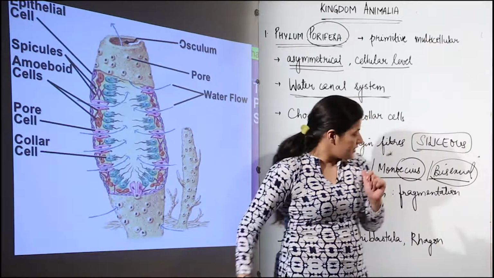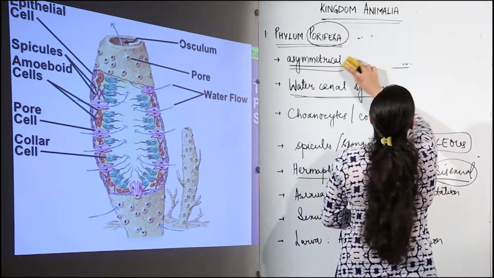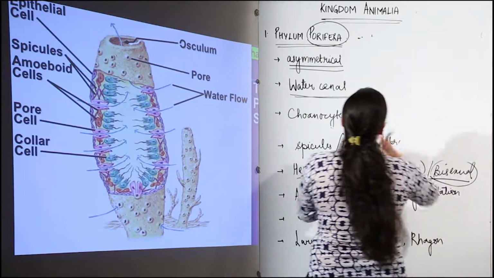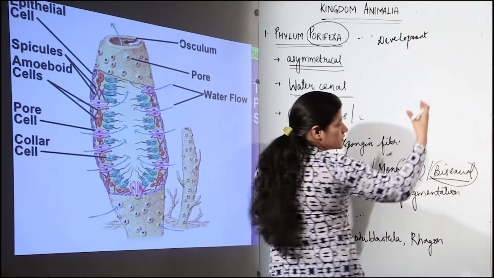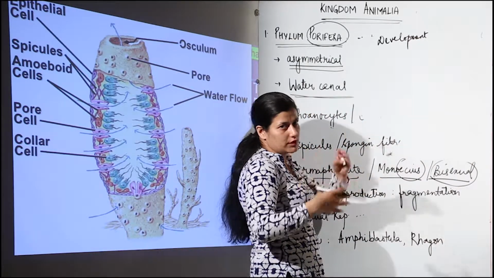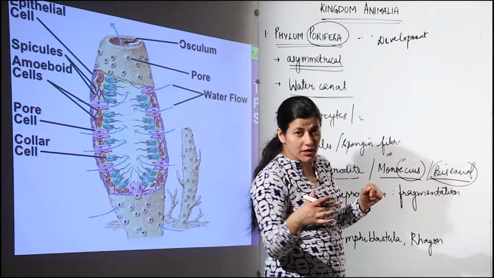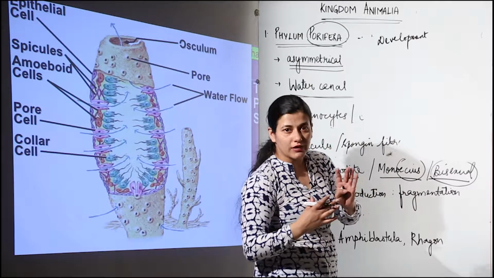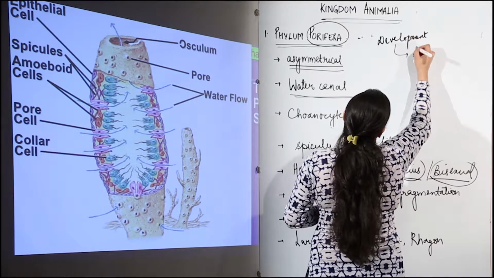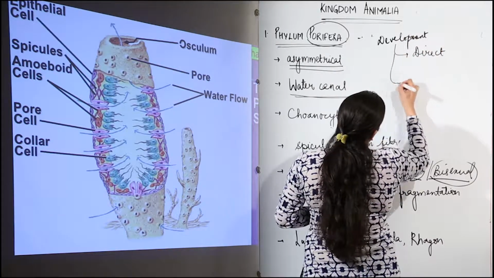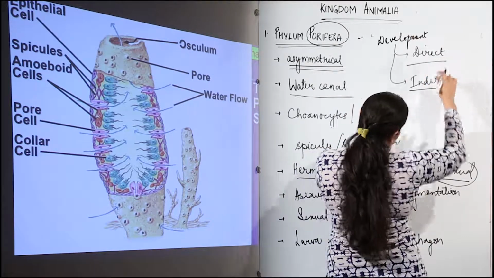Now what does that mean? See, when we deal with development, there are two types of development. I am clearing it up. The development of an organism is from its stage of zygote, then embryo development, then there is formation of larva, if there is formation of larva or not, and then adult. Those are the various stages of development, and that is what we study in development. Development is of two types. One is direct development and the other is indirect development. Now what is direct development and indirect development? You can make it out.